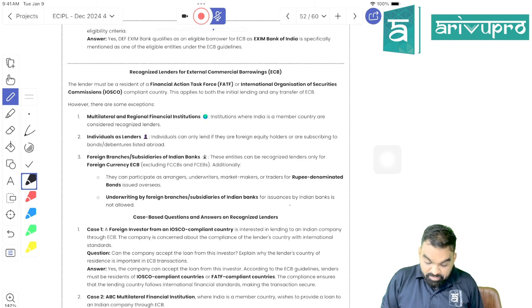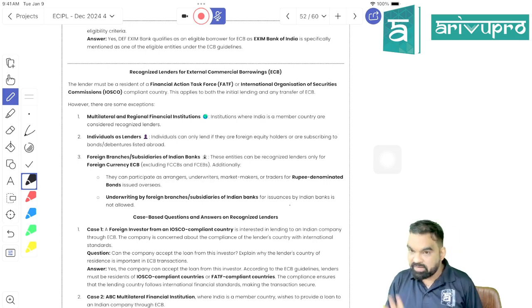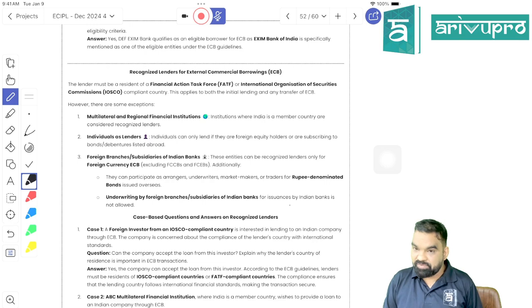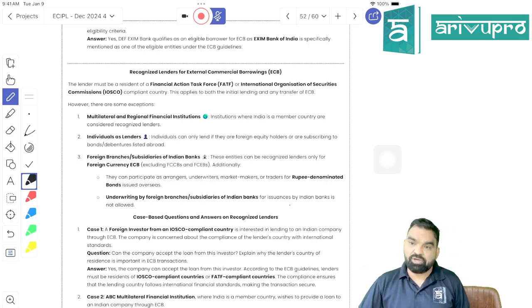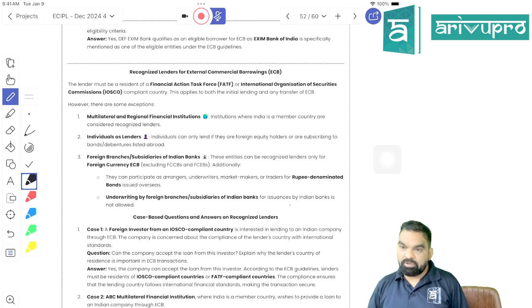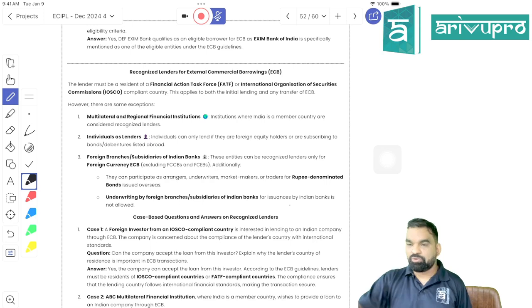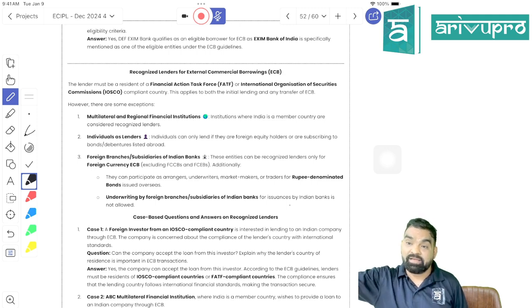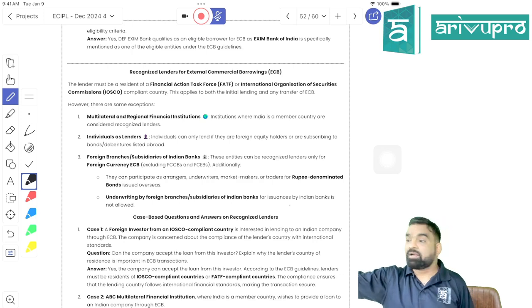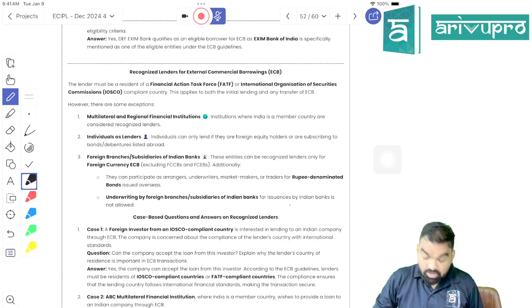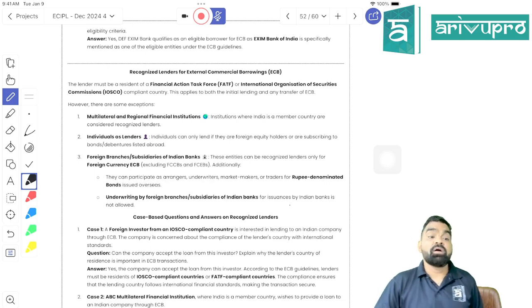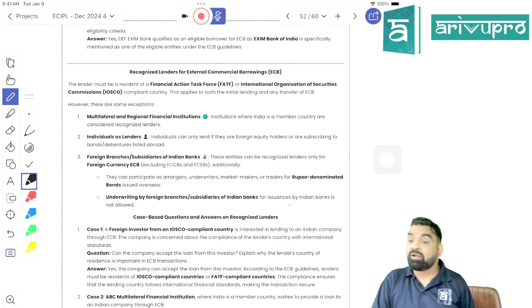Now they are saying that the lender must be a resident of a FATF or IOSCO compliant country, right? I taught you, this applies to both the initial lending and the transfer of ECB. It means if you are transferring your ECB, you have taken a loan from A bank, but now you are unable to pay A bank, so you took a loan from B bank and paid that ECB. That B bank should also belong to a territory in an IOSCO or FATF jurisdiction. Got my point? For transfer and for initial lending, both, what is required? They should be part of a nation which is part of IOSCO or FATF.